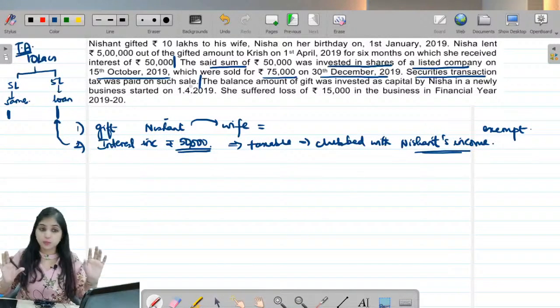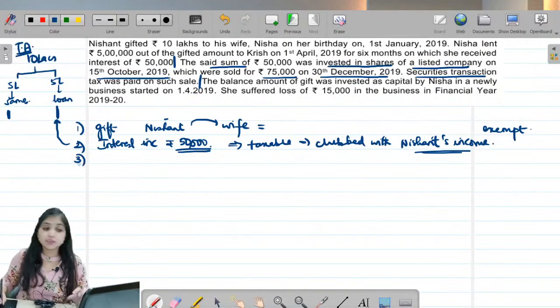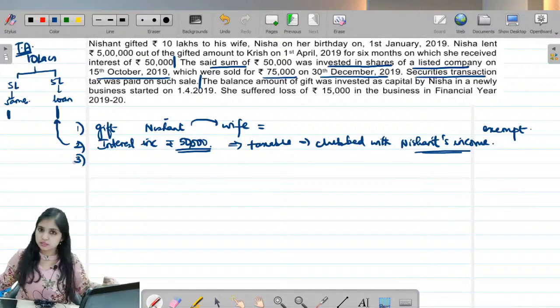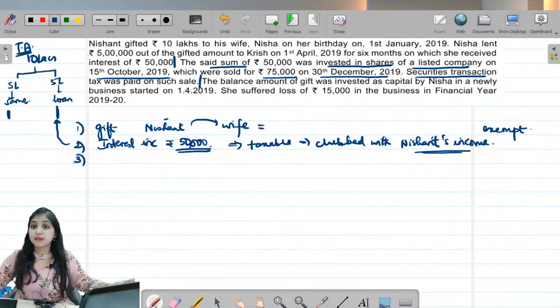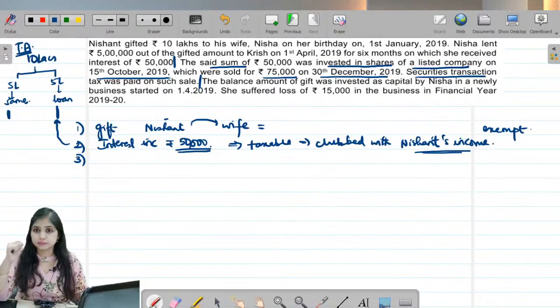Let us talk about the question. Let us talk about these three lines alone. What is the point over here? First of all, tell me what, there's capital gains. I am very sure you would have spotted capital gains. 50,000 spent on shares, but 75,000 sale value. You tell me long term or short term.